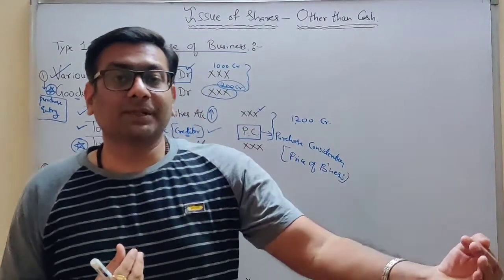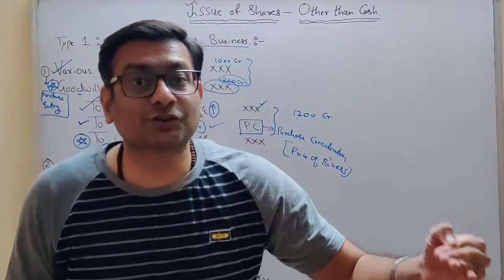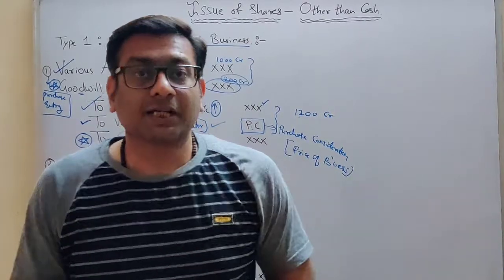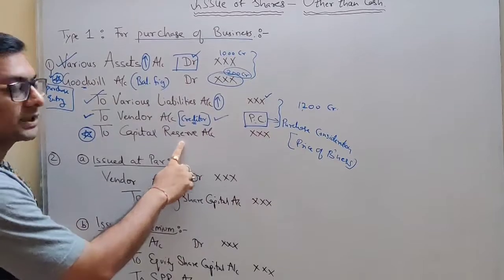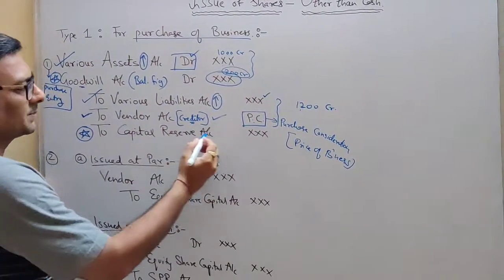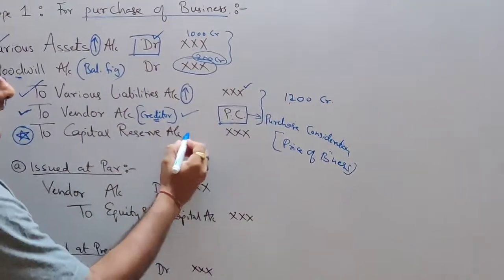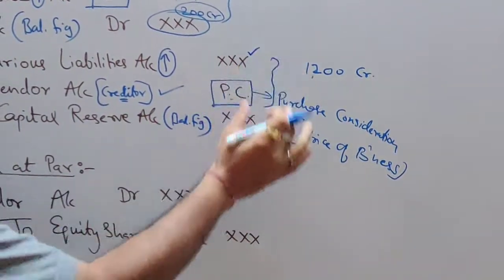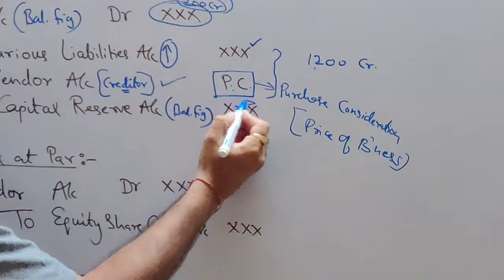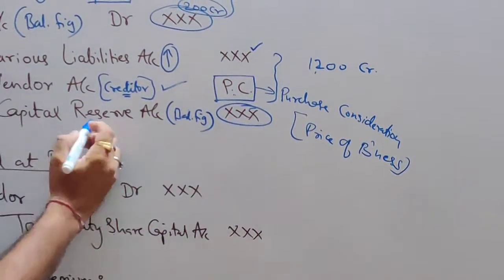If you are getting a business for less than the actual net worth of the business, you are at a profit. Now if it is a profit, what does our rule say? Our rule says profit is always credited. So this balancing figure, if you are getting the credit side lower, then this balancing figure is your profit.